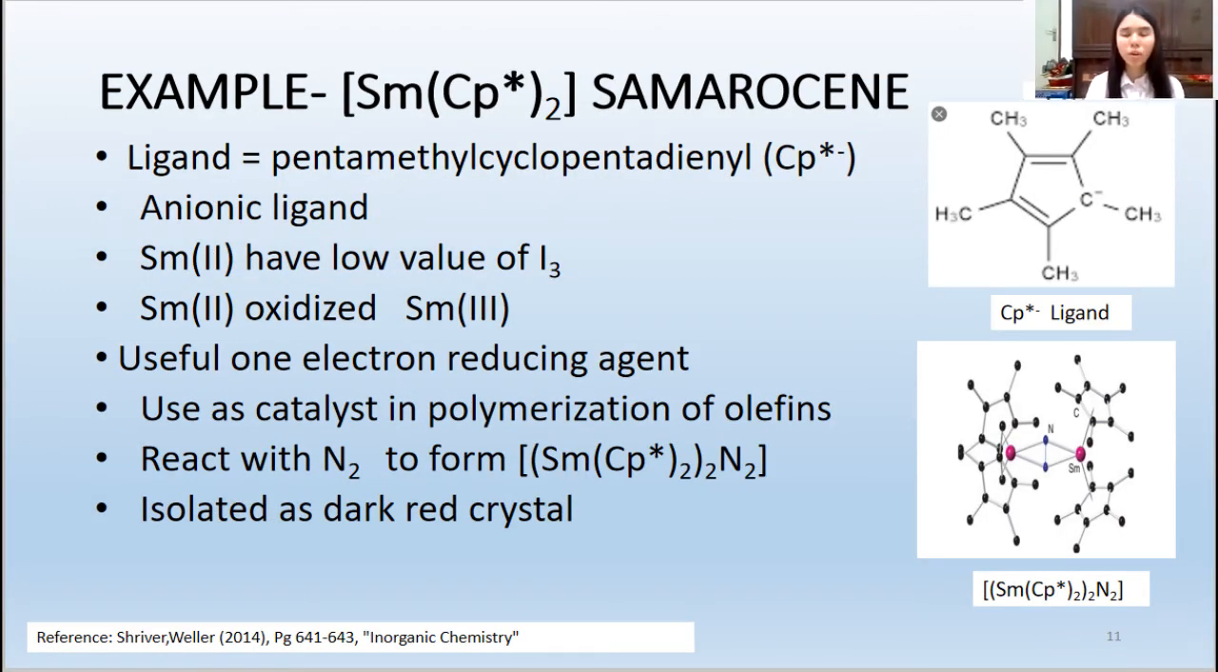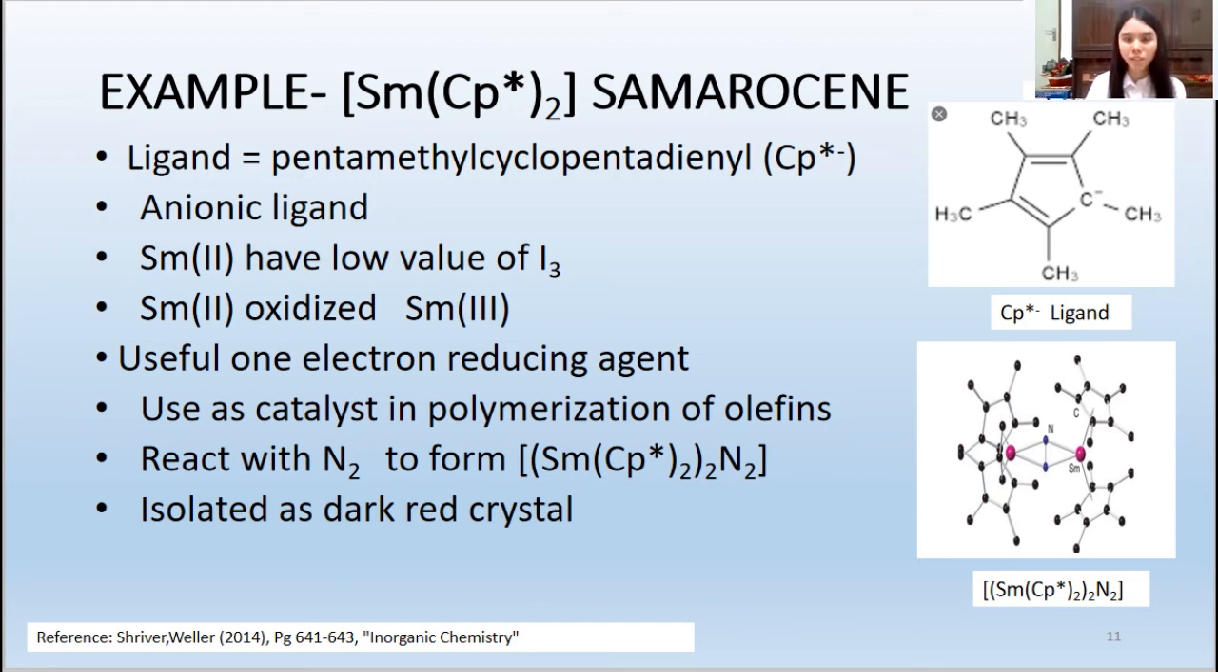In the next slide, we're going to look into another example of a bis-arene samarium complex known as samarocene. But in this example, the ligand is not neutral, but an anionic ligand with a -1 charge, Cp*-. The IUPAC name of this ligand is pentamethylcyclopentadienyl. Besides, the metal center in this complex, samarium +2, has a very low value of third ionization energy, I3. It means that it is easily oxidized from a +2 oxidation state to a +3 oxidation state.